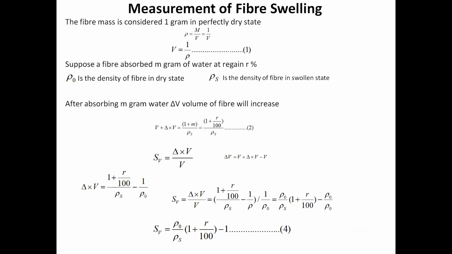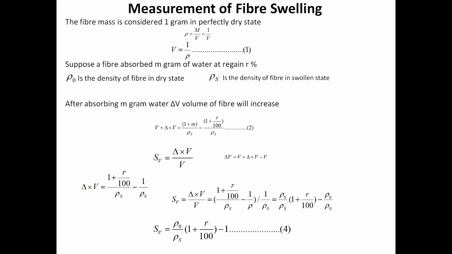Now, how will we measure? What is the way to measure these types of swellings? Because again, the measurement of volumetric swelling, axial swelling, radial swelling is very difficult. Now, this is the simplest way. Suppose the fiber mass considered is 1 gram. We consider 1 gram of fiber mass in dry state, means 1 gram of dry fiber, completely dry, oven dry.